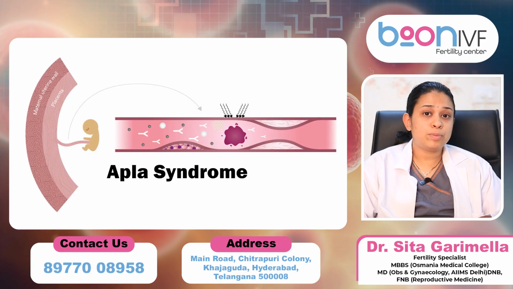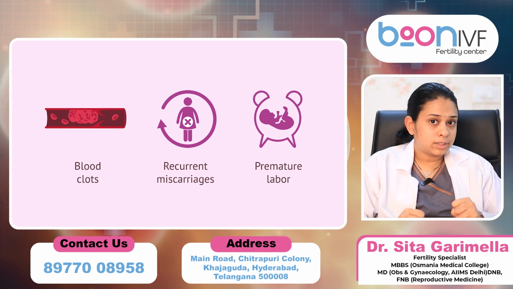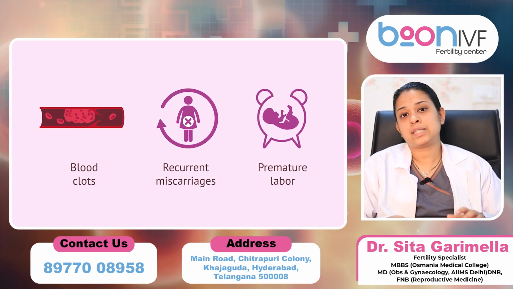If a woman is known to have that syndrome, then she is at an increased risk of miscarriage because blood gets clotted and there will be no proper blood supply to the baby. Then the baby can't grow and a miscarriage happens. So if there is any of these problems in the female, then miscarriage can occur.